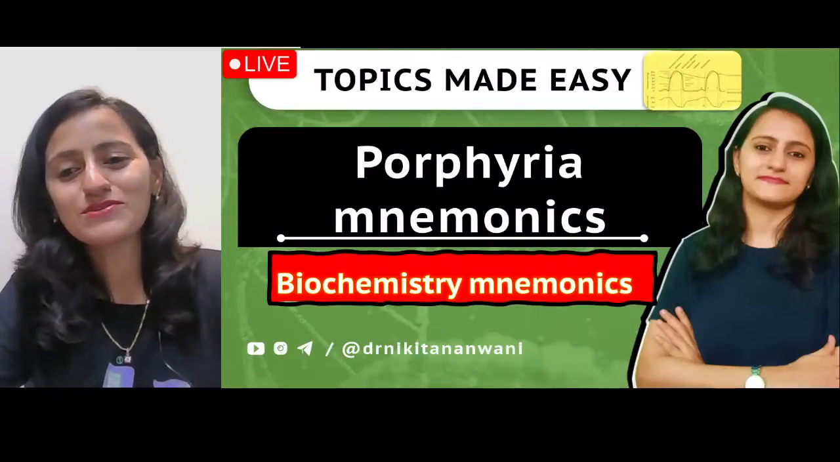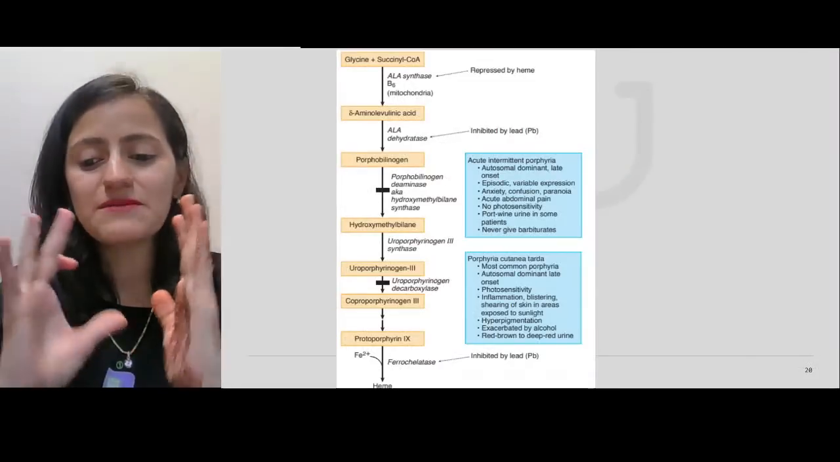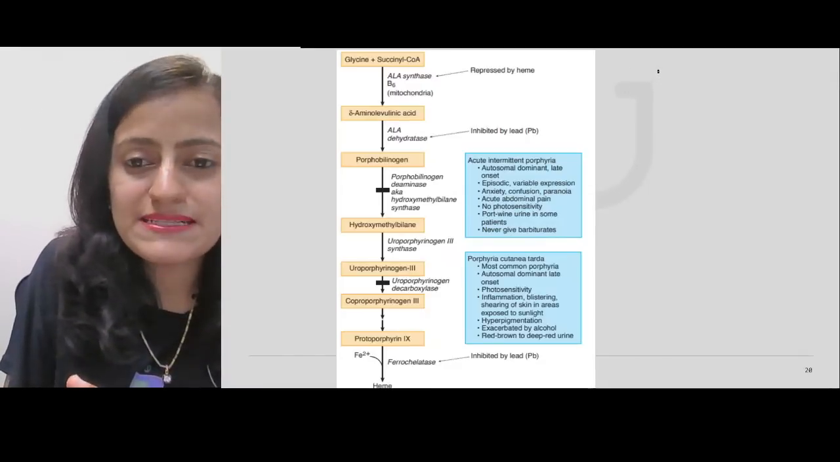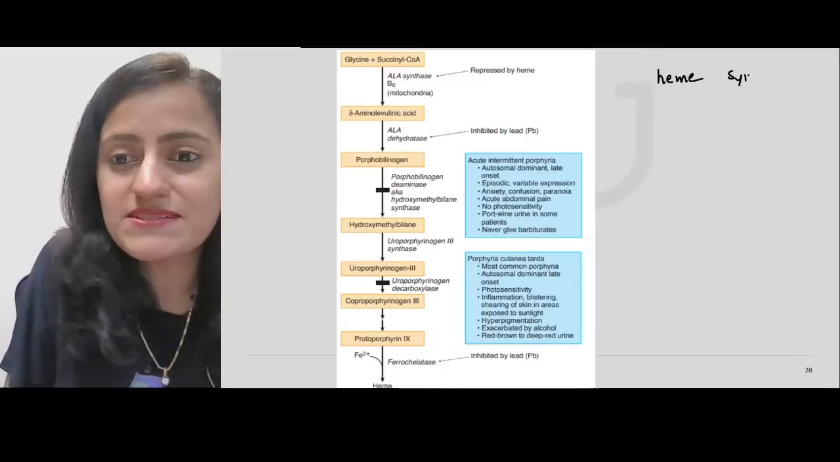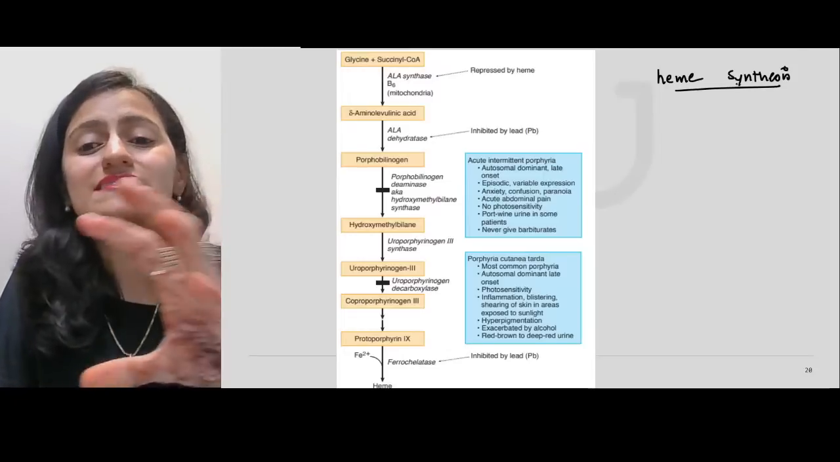Okay, so let's dive into this topic of porphyria, right? So what is porphyria basically? First, let us understand that. Porphyria basically is a problem with the heme synthesis. Okay, there is some step in the heme synthesis that is affected.